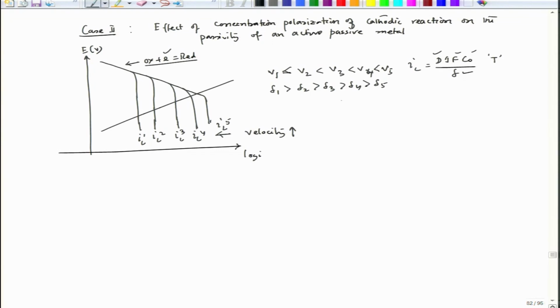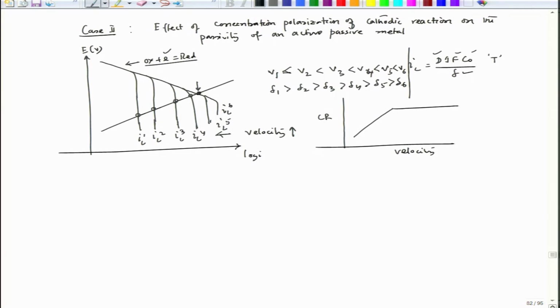So, this will be the situation, and then if we try to see the corrosion rate as a function of velocity, these are the points where I could maintain mixed potential theory, but once it crosses our V4 velocity, once we go to V5 or V6, if we have IL6, which is delta 6, this is V6, it does not matter that with all the other velocities apart from V4, the corrosion rate would be at this point. So, the corrosion rate increases and then it remains constant.